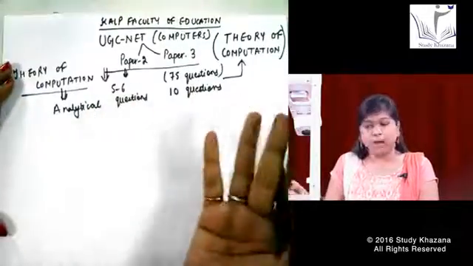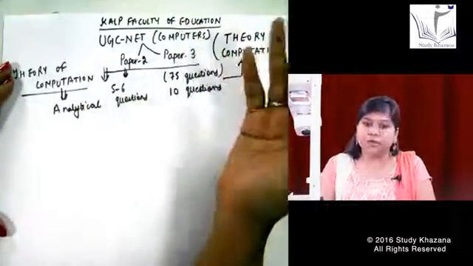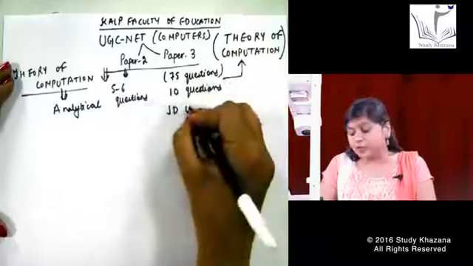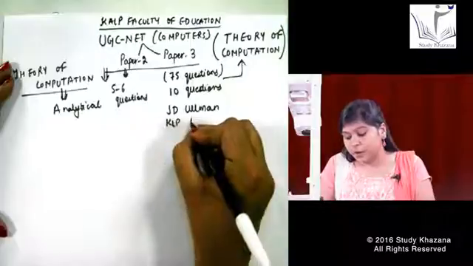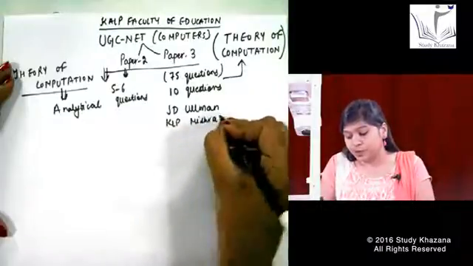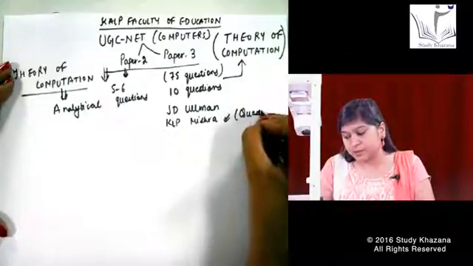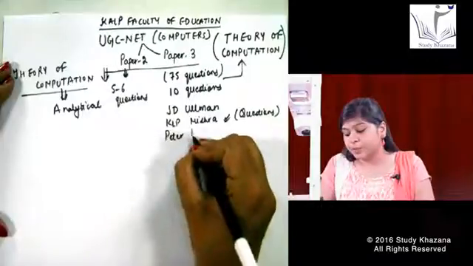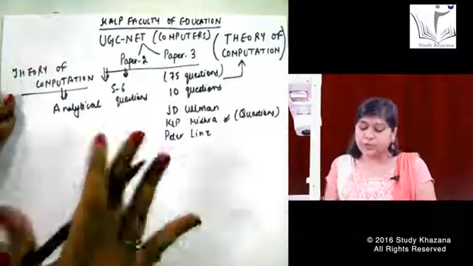We have many books for this subject: KLP Mishra, Peter Linz, and some foreign authors also, like J.D. Ullman. I am writing down some of the famous books for this topic, but I recommend KLP Mishra as a good book just for going through the questions of automata from this topic. Otherwise, for theory purposes, you can recommend Peter Linz also. These three are the authors that are good in theory of computation.